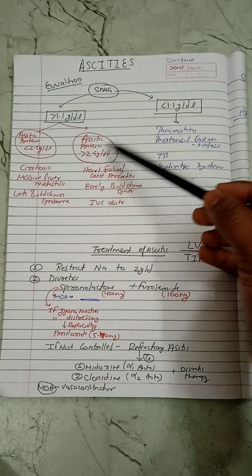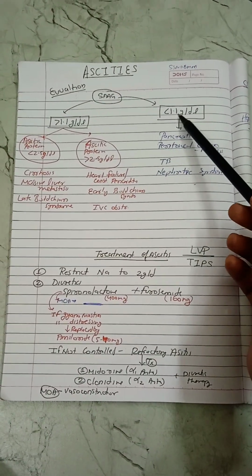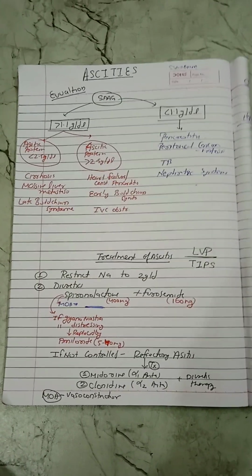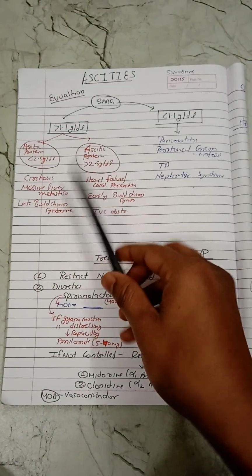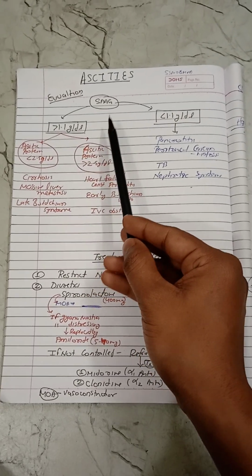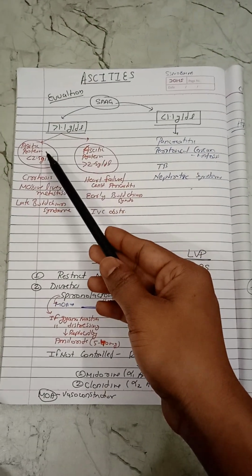If the SAG is less than 1.1, then it signifies that the cause is not portal hypertension, and if the SAG value is more than 1.1, then the cause of this ascites is portal hypertension. In this we will see ascitic protein.